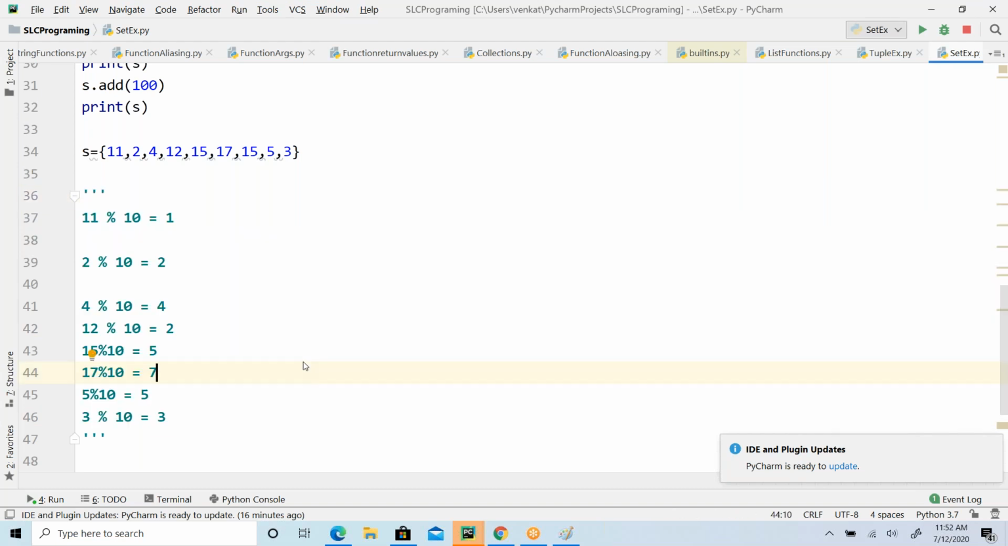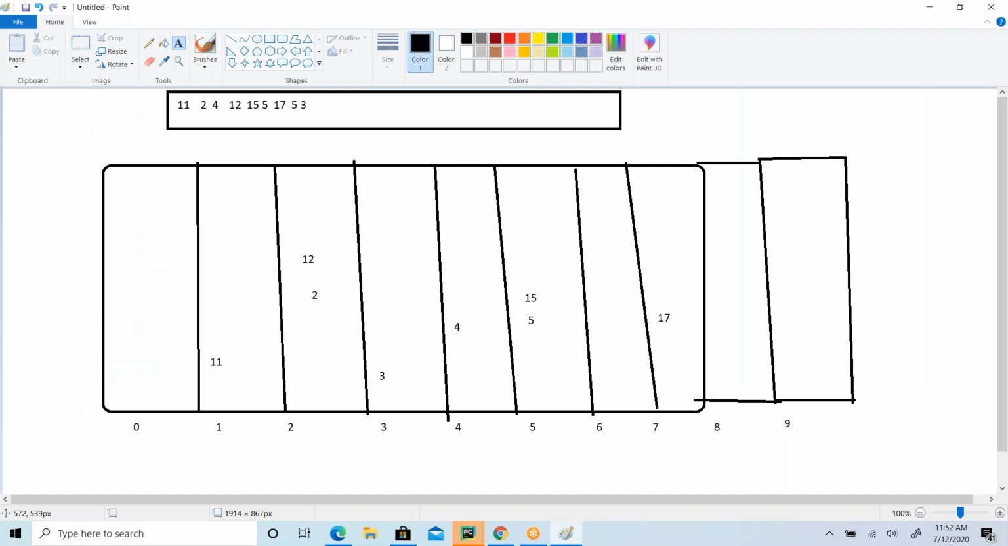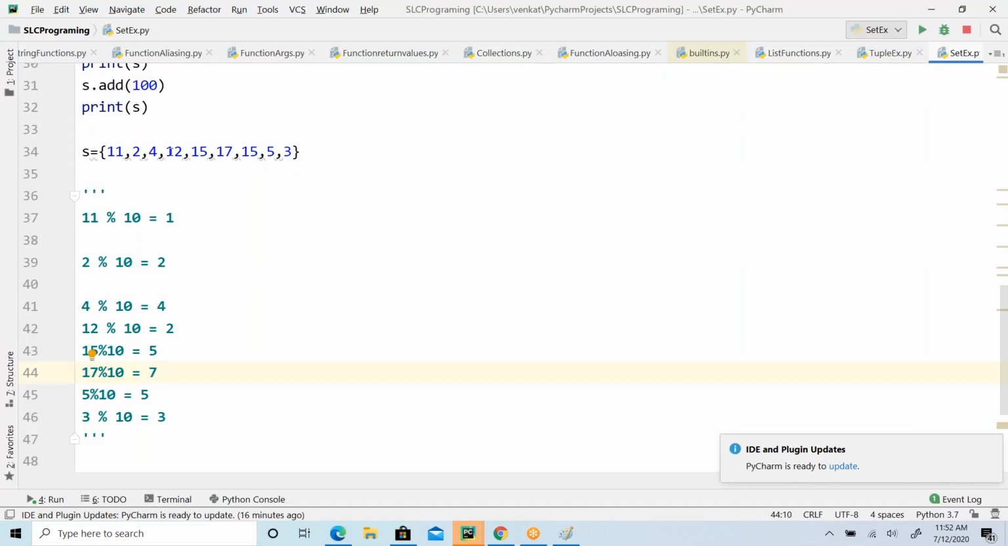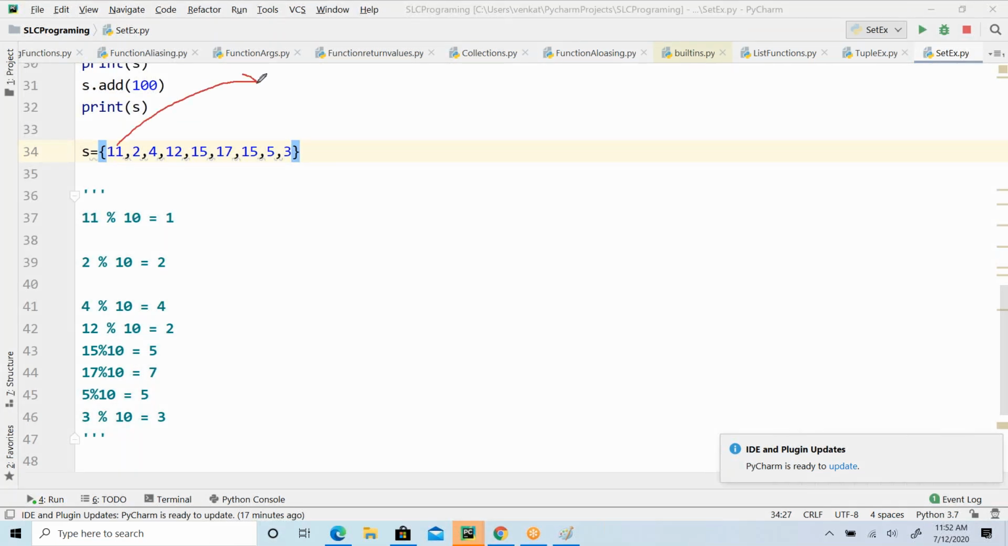So what is the advantage of this? Tomorrow I want to search for the element 12. In the case of a sequence or index-based approach, how is it going to search? First it will compare 11 with the element 12. It is not equal, then it goes to the next element and compares. No, then it takes the next element and compares. Here it is a match, so it will find it, and 4 comparison operations are going to happen.